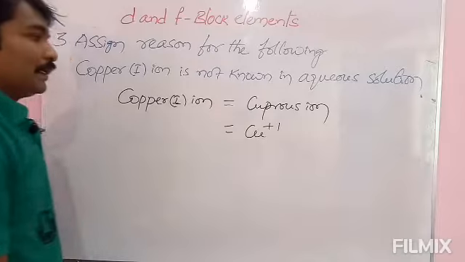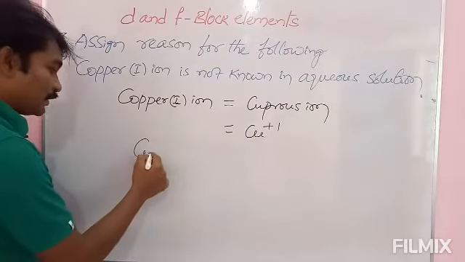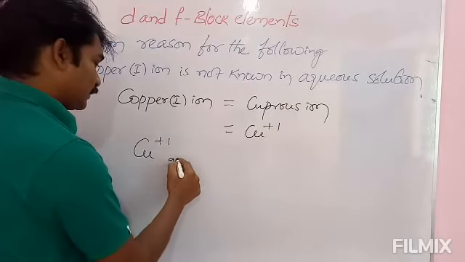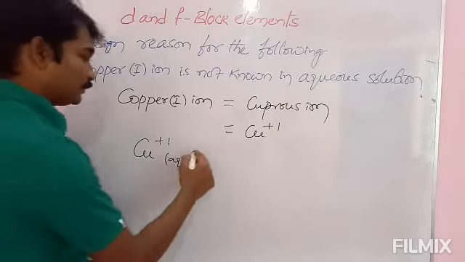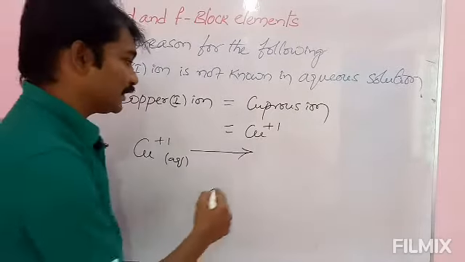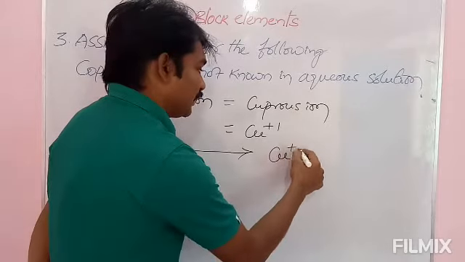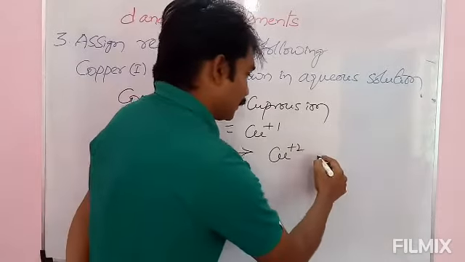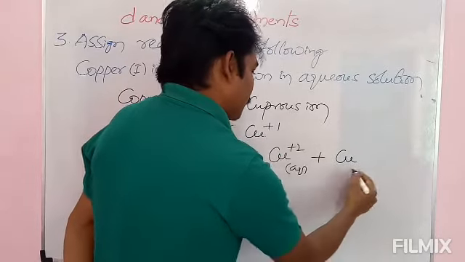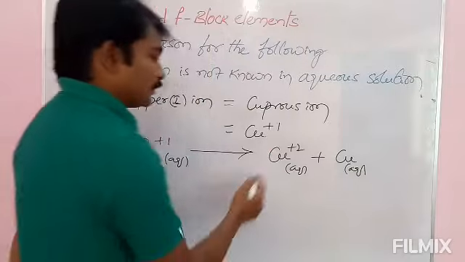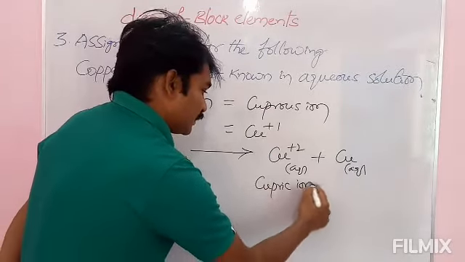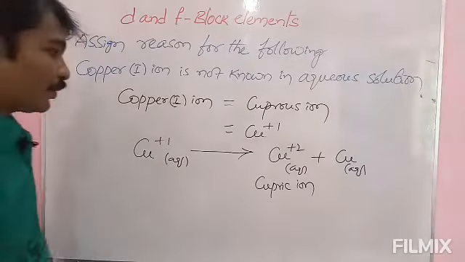Cu+1. See here, Cu+1 in presence of water, in aqueous solution, undergoes a disproportionation reaction. It undergoes disproportionation reaction and it gives a stable oxidation state Cu+2, and it gives copper atom also. See here, Cu+2 is the cupric ion.